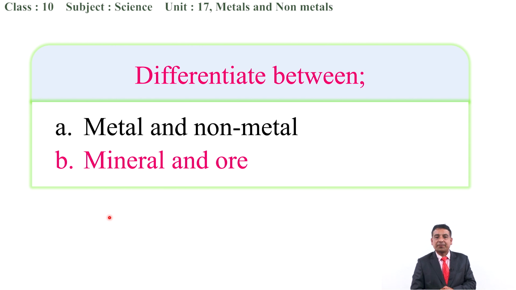The next question is, you have to differentiate between metals and non-metals. I think it is not necessary to reiterate it here, because we have discussed in detail in our property discussion session. As well as next one is you have to differentiate between mineral as well as ores also. So I think if I said all the answers, then what would you do? You have to write the difference between mineral and ores yourself by taking the reference of books as well as other materials. Not only this, the discussions that we have made in today's class also.